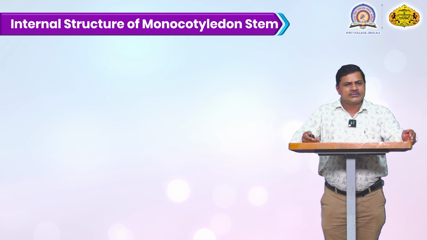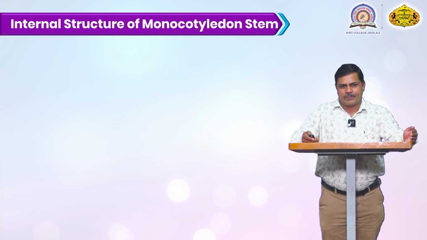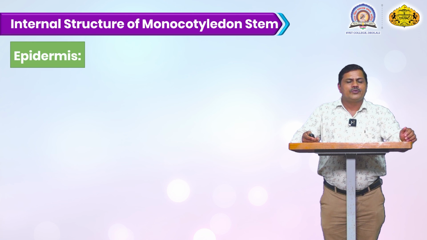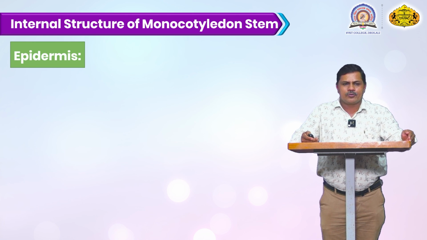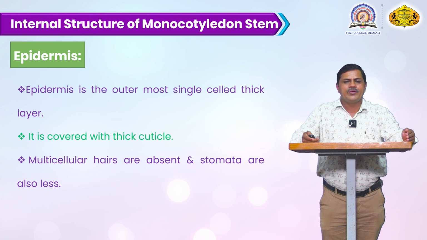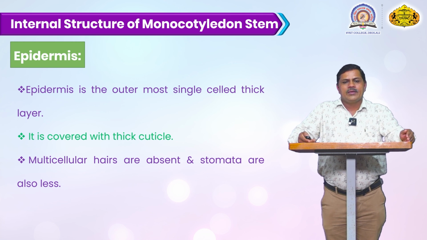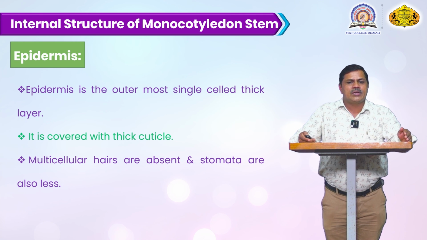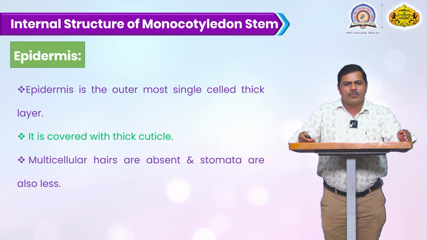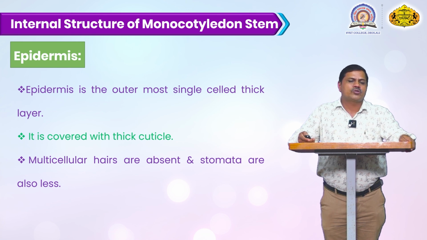Next and last is the internal structure of the monocotyledon stem. We will discuss it one by one. First is the epidermal cell. The epidermal cells are very compactly arranged without any intercellular space, and have a very thick cuticle that covers and protects them. Stomata are very few in number; in certain plants they are present, but mostly they are absent in the epidermis.